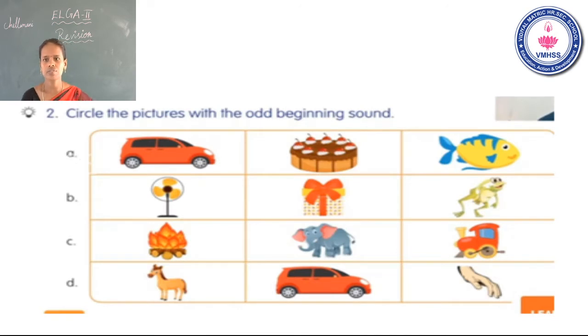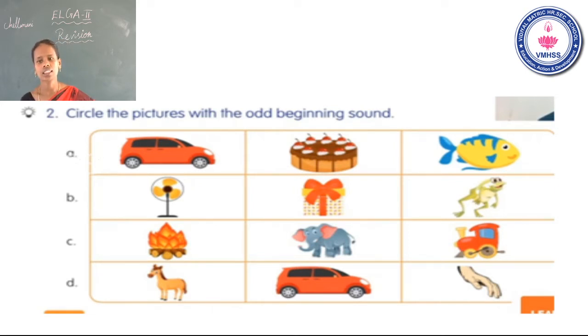Circle the pictures with the odd beginning sound. Odd means they give 3 pictures, students, but one has a different sound and two have the same beginning sound. Okay. See the first one. Car. What is the beginning sound? Car. Ka. Second one cake. What is the beginning sound? Ka. The car and the cake, they have the same beginning sound.